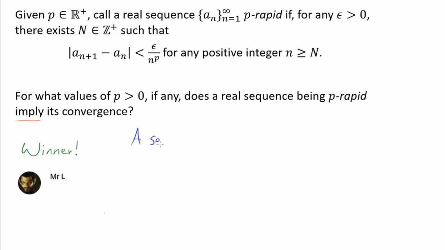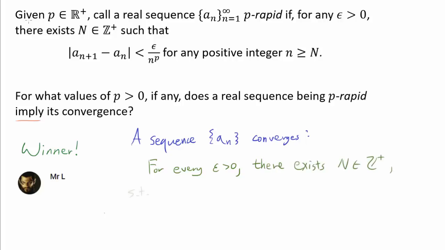So a sequence converges if for every epsilon greater than 0, there exists capital N, a positive integer, such that, let's say a sequence a_n converges to A, the distance from a_n to A is going to be less than epsilon for all n greater than or equal to capital N. So a sequence a_n converges to A if the terms of the sequence a_n and A become as close as we want for large enough values of n.